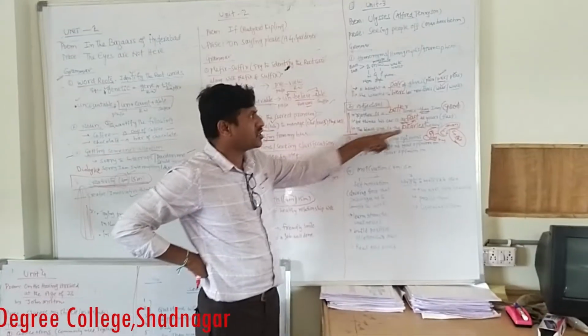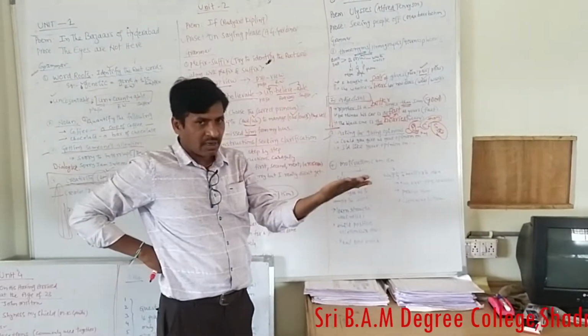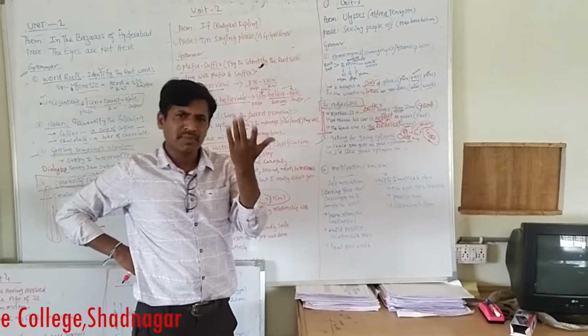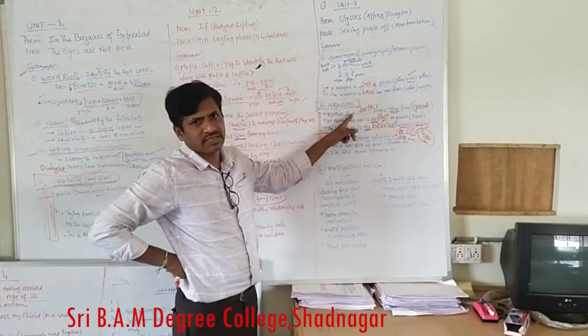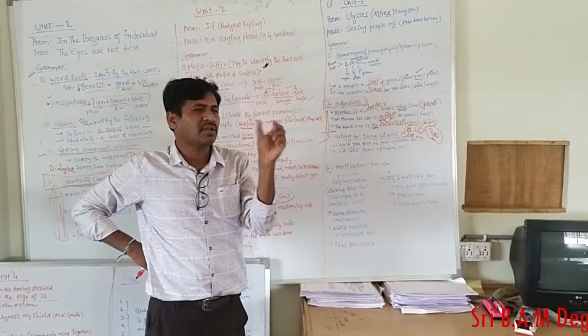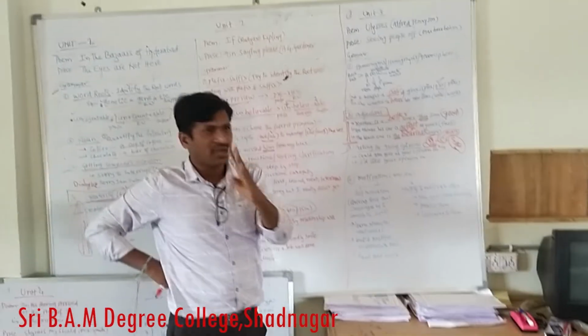I think you understood. Questions should be answered in this way: positive, comparative, superlative, or a sentence may be given and you have to identify the adjectives. The question may be asked like that only, or in this fashion you may ask the question. But be prepared: what are the adjectives, the types of adjectives, and the positive, comparative, and superlative degrees.